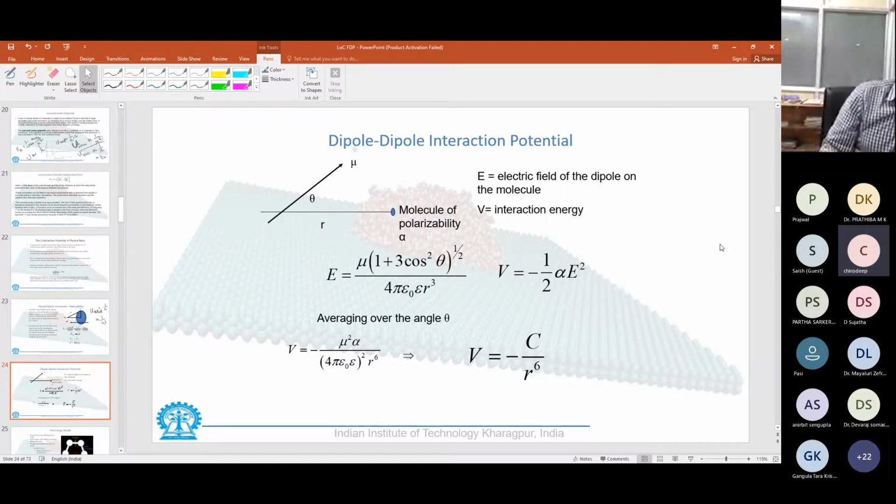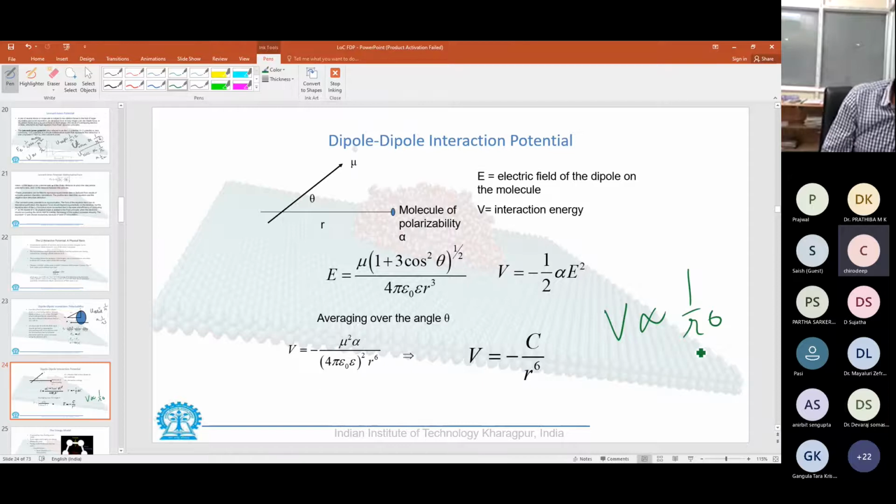Similarly, if it is two dipoles, then the terms are multiplied, as you can see here, and the entire attractive potential scales as 1 by R to the power 6. And that is how most of the van der Waals potential is defined.